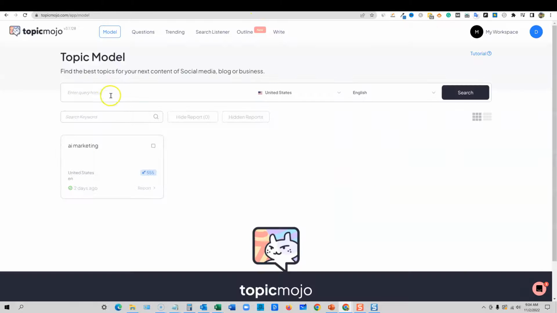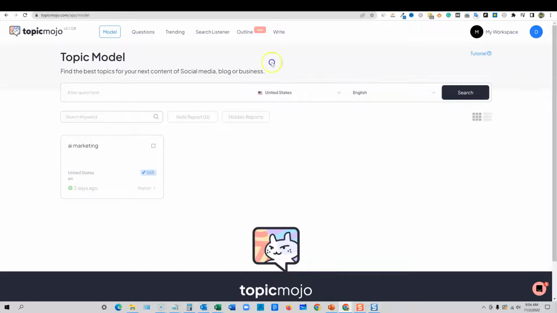All right, so here is TopicMojo. We are inside of here. There's the model right here. You're going to type something in. So let's just say we go in here and we type in camping gear and United States. You can set whatever country you want in whatever language. I really like that. And we're going to go ahead and search.